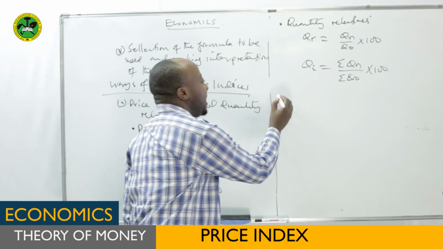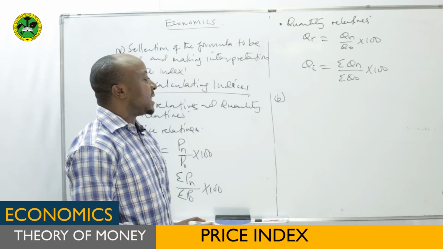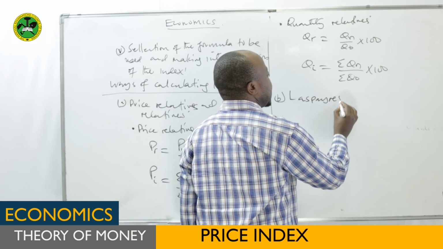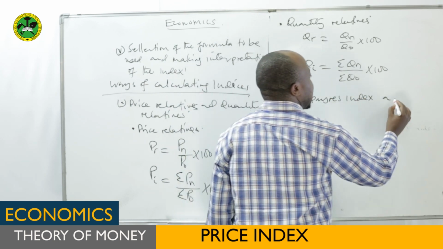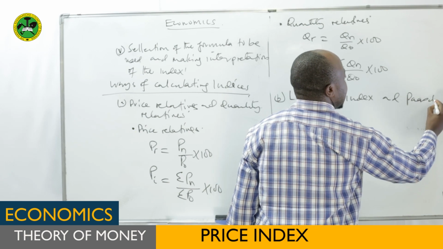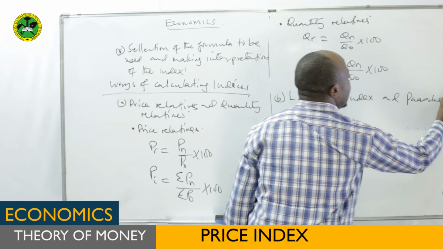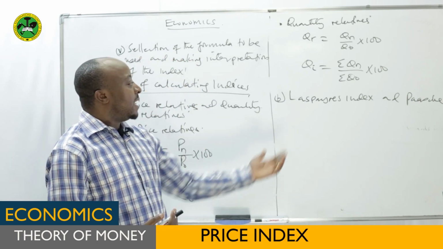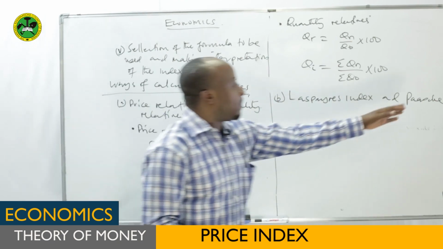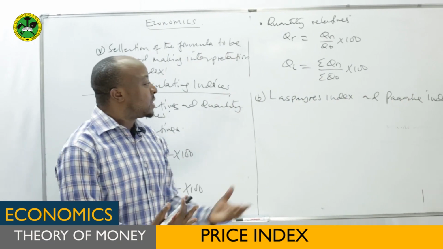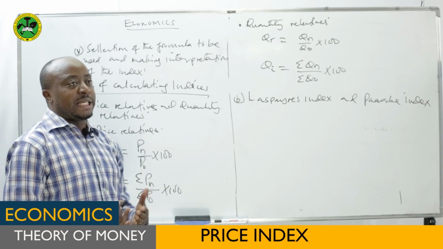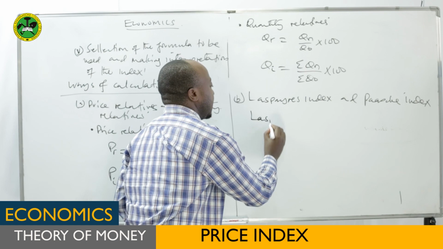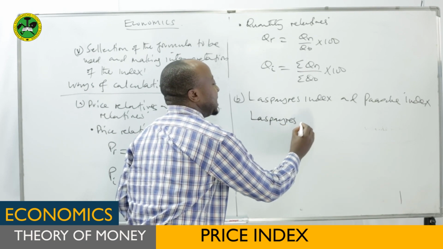Then again we'll be having different ways of calculating by using the Laspeyres index and the Paasche index. These two were introduced by different economists. Laspeyres is the name of a person, and Paasche is also the name of a person. They introduced these formulas of calculating price index. Now let's start with the Laspeyres index, because sometimes calculating here is not a problem.